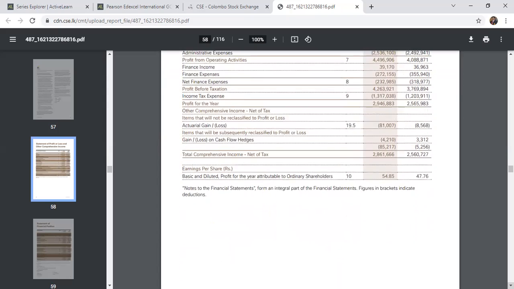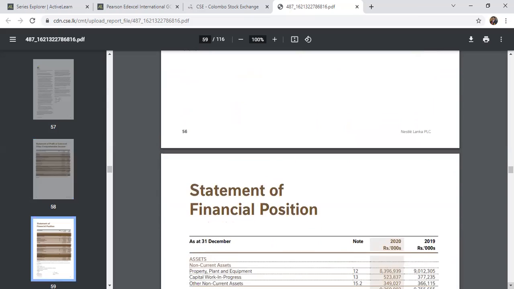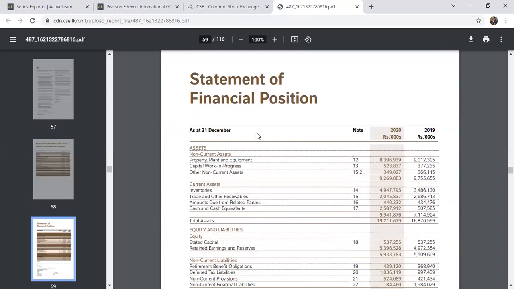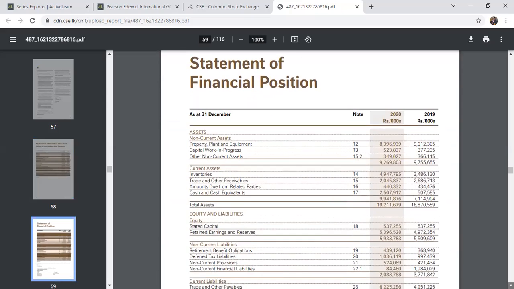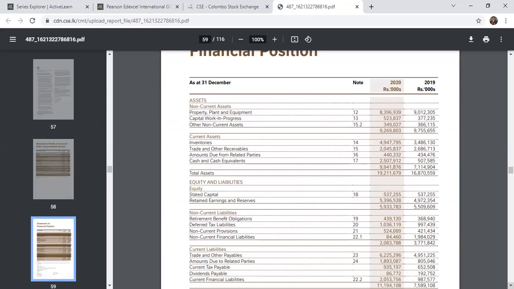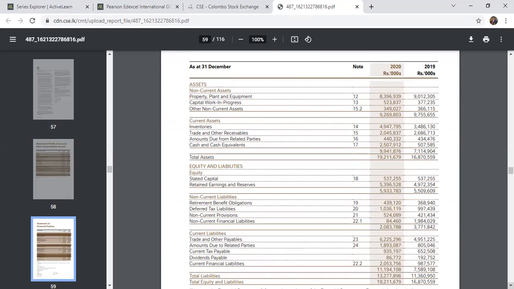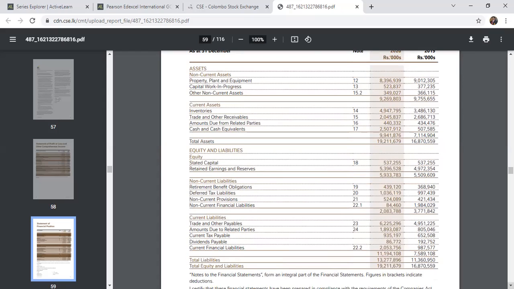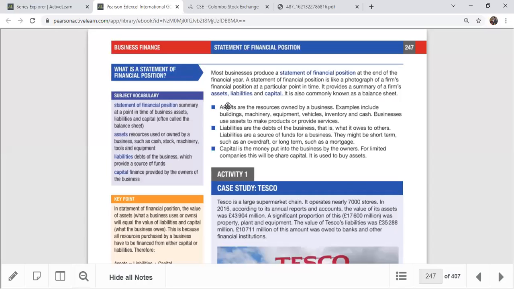But here, in the statement of financial position, we are preparing only for one day, as at 31st December, showing how much their assets and liabilities status is. So as an entrepreneur or shareholder, we can find out the liquidity position of the business, whether they are in a good financial position or not, whether they are going to go bankrupt or not. We can tell by looking at this, right? So most businesses produce a statement of financial position at the end of the financial year.